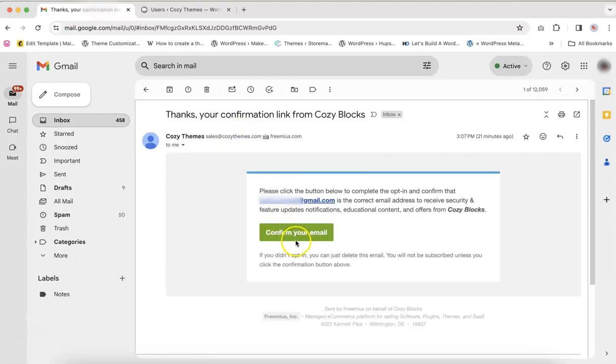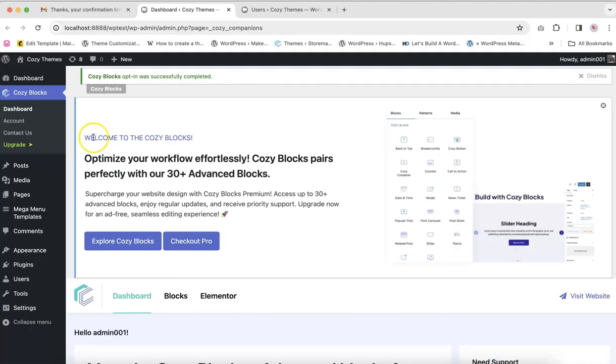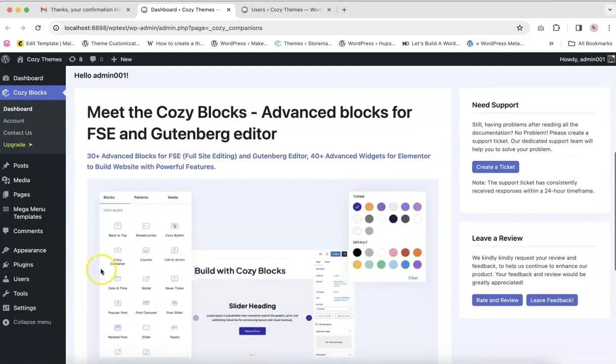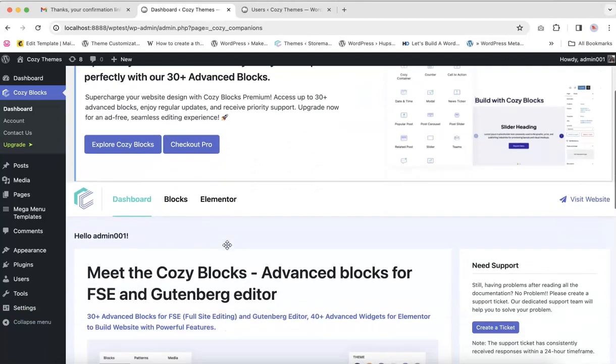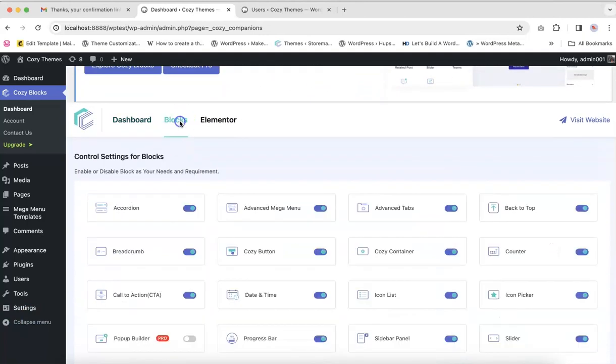So this is a confirmation link. After you confirm your email, you would be redirected to the dashboard page. So as you see, an account tab has popped up after the confirmation. Now let's check our blocks.